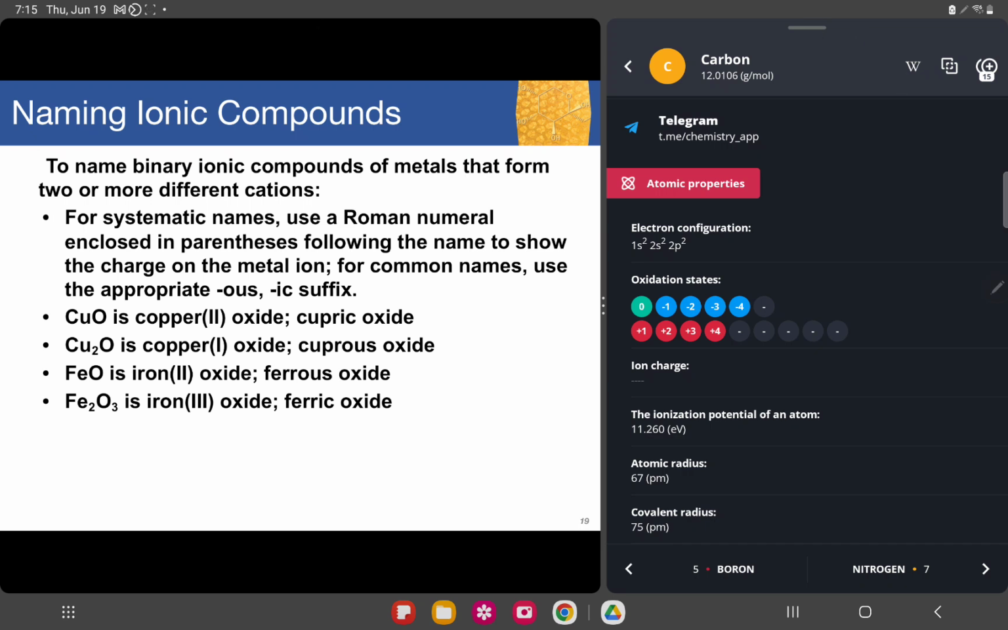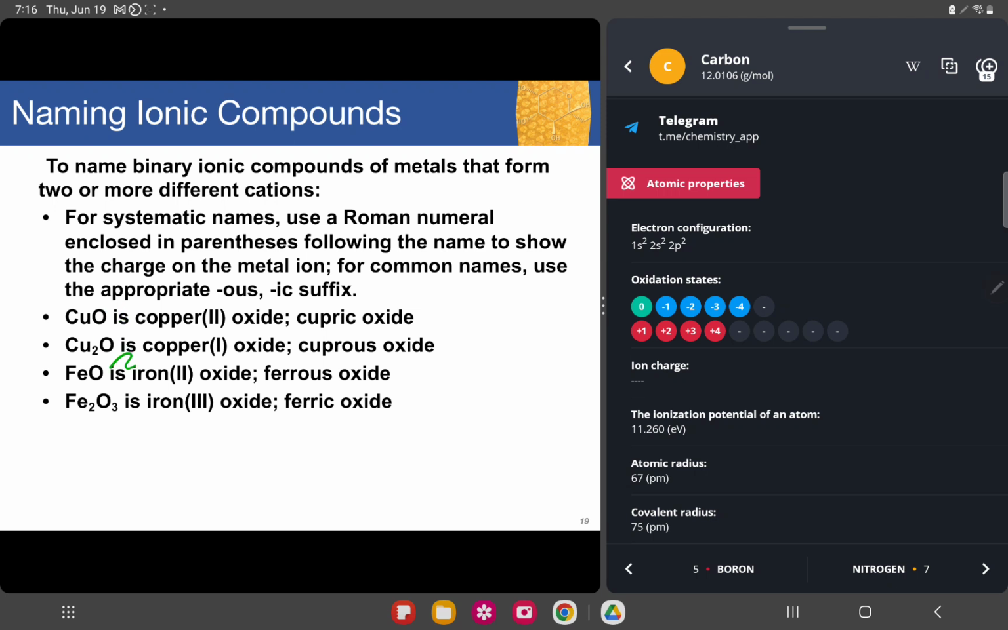Okay, so for this one, to name a binary compound of metals that forms two or more different cations. What will happen if we have copper, which has two oxidation numbers, iron as well? We will be confused if it's cupric or cuprous, ferrous or ferric. So first, we're going to compute to know if it's cuprous or cupric, the oxidation state that was used. This is what I was saying earlier. That's why it's essential for you to know how to compute.